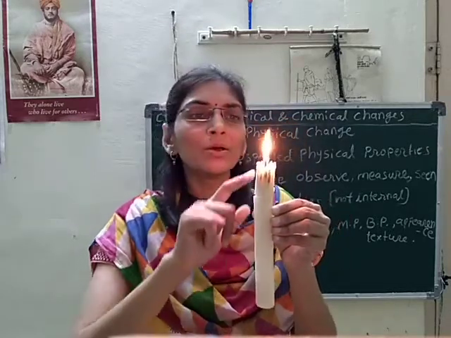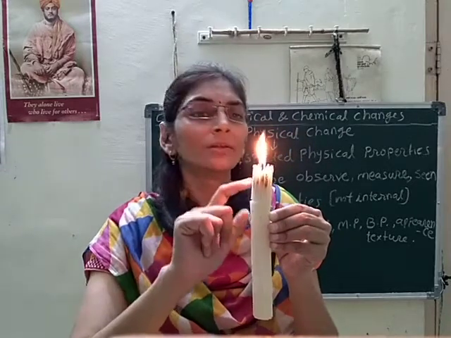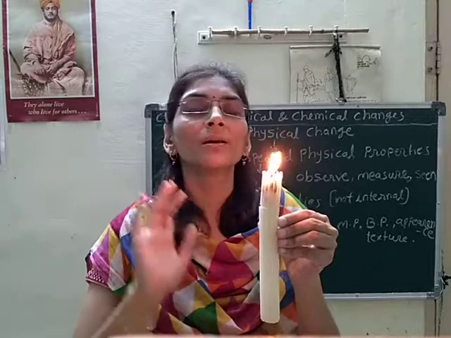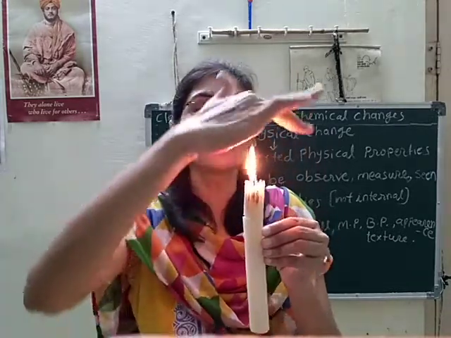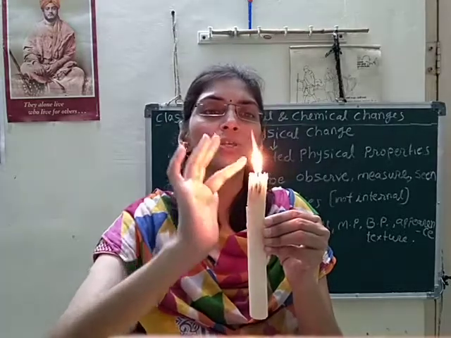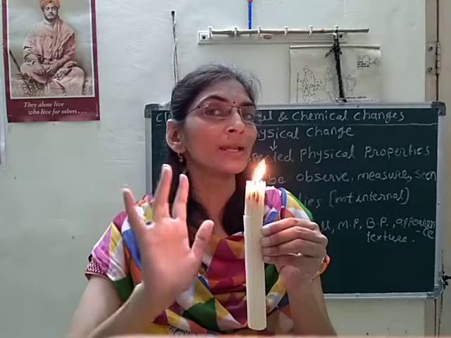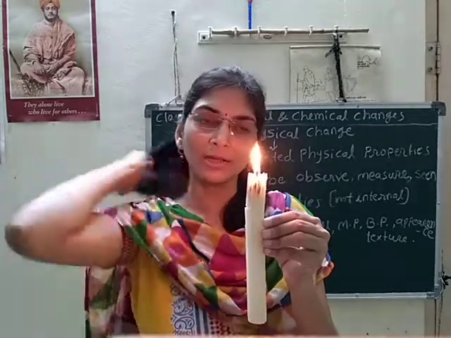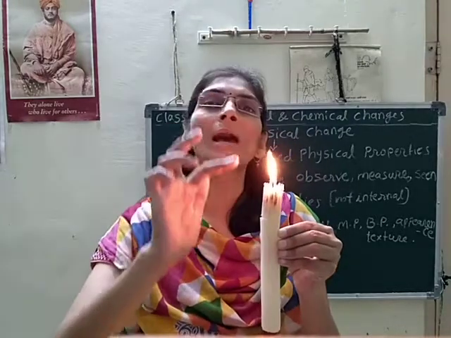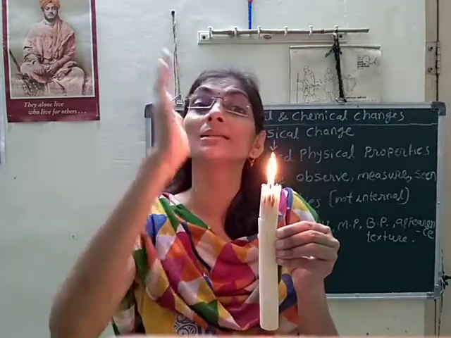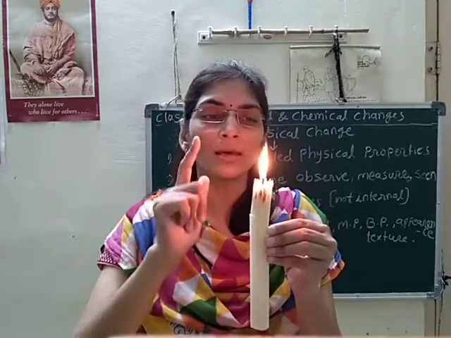Why? Because in that burning process, two new substances are formed. One is heat energy, which is released. And again, carbon dioxide gas is released here.